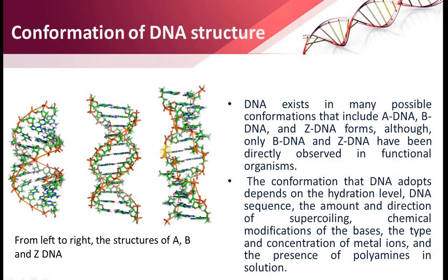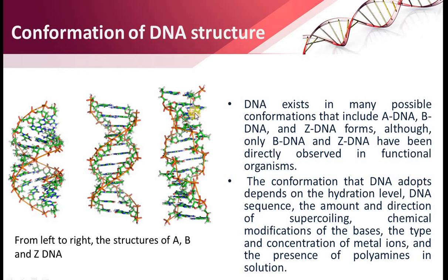So, conformation of the DNA structures. DNA exists in many possible conformations that include A-DNA, B-DNA, Z-DNA forms. Although only B-DNA and Z-DNA have been directly observed in the functional organism. So from left to right, as you can see, the structure of A, B and Z DNA. On the basis of their conformation, they are considered as A-DNA, B-DNA and Z-DNA.